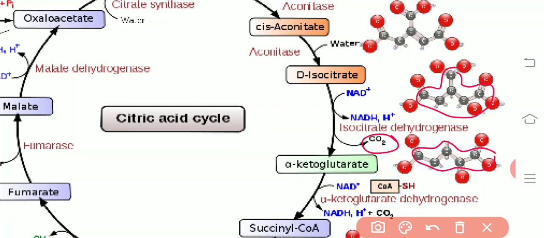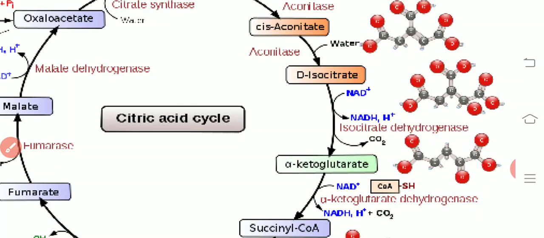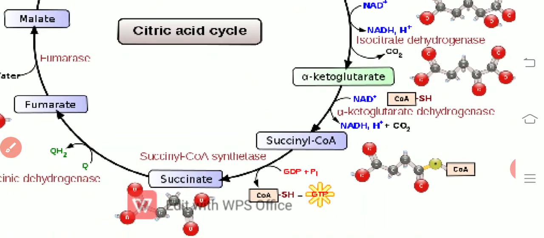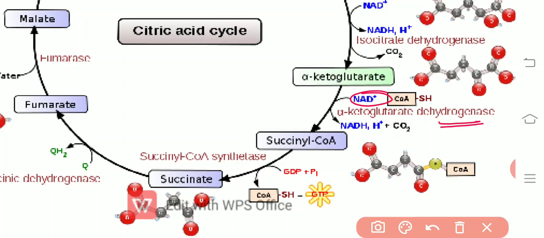So out of this 5, 4 are from the OAA, 1 is from the acetyl coenzyme A. Then alpha ketoglutarate again undergoes a dehydrogenase reaction under the catalytic activity of the alpha ketoglutarate dehydrogenase, and there is an addition of coenzyme A and the reduction of NAD to NADH, and there is a decarboxylation.